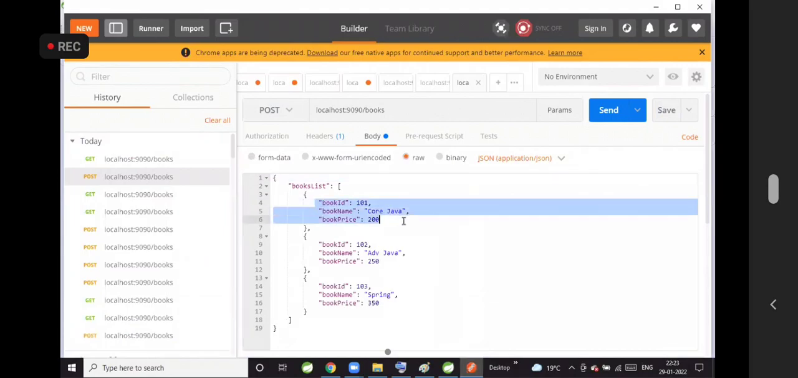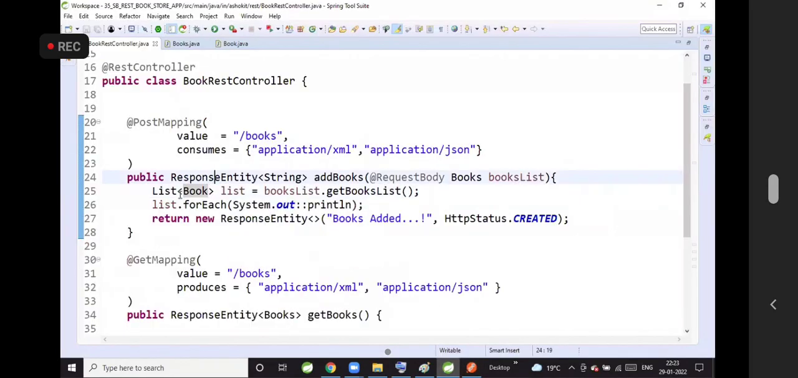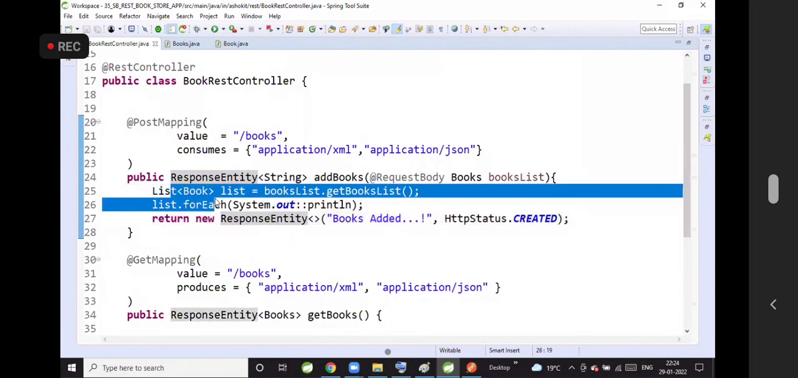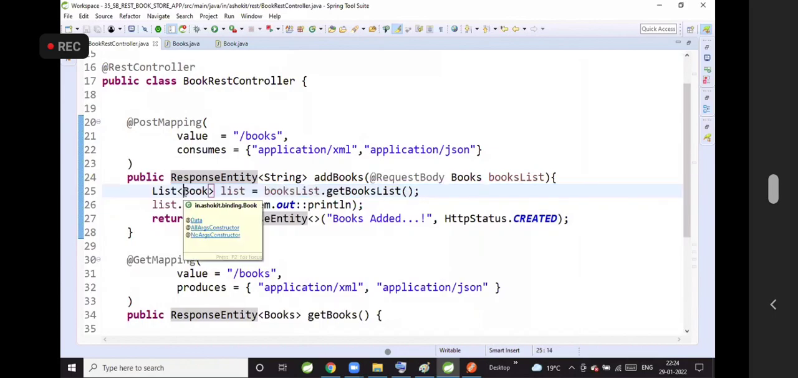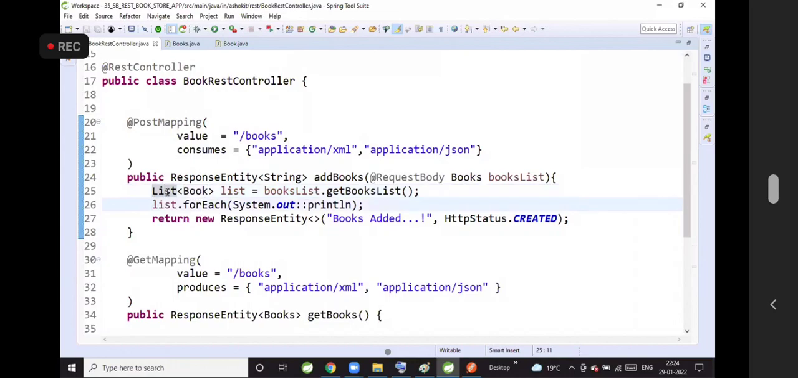Whatever data you are sending is already coming in. This data is already stored in the object, and we got that object. This object contains the data already. Spring Boot is binding that JSON data to this object. You just need to use that object to perform any further operation, like storing it to the database or whatever you want. That object already contains the data.